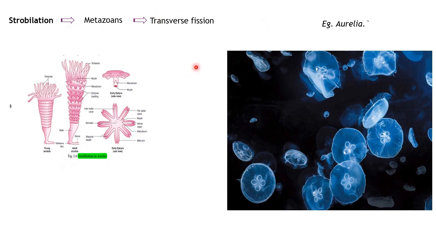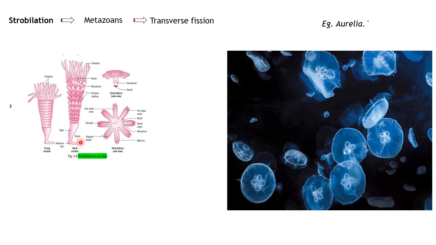They have given the example of the Aurelia species, also commonly known as the moon jellyfish, which lives in the ocean or sea. This moon jellyfish does two kinds of reproduction, asexual and sexual. But what we are going to see here is asexual reproduction. In order to understand strobilation, it is very important that you understand asexual reproduction too, so I have given an example picture here.